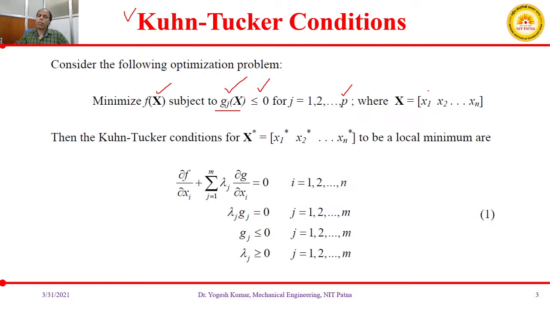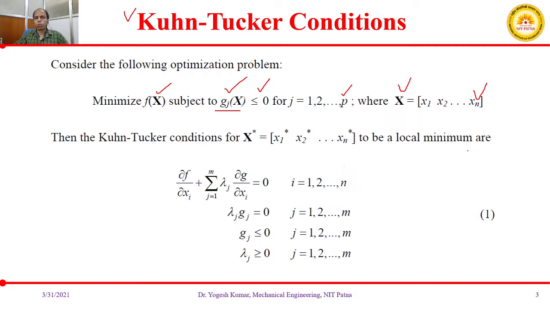Here x, the vector of variables, has n variables, so it may be x1, x2, up to xn. There may not be only a single variable; there may be multiple variables. This number may be 1, 2, 3, 4, 5, something like this. Then what are the Kuhn-Tucker conditions for these variables?